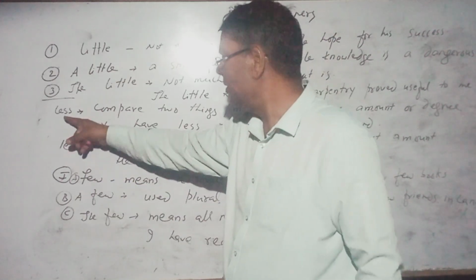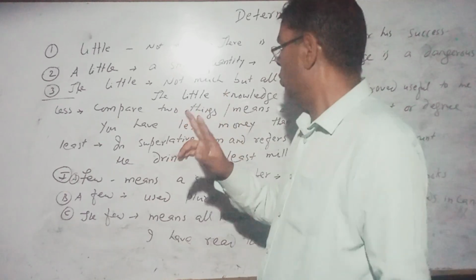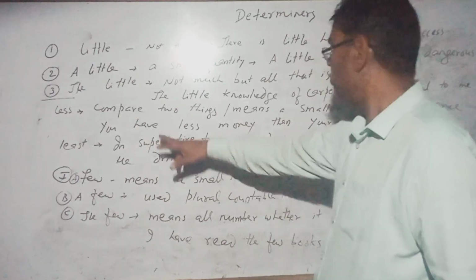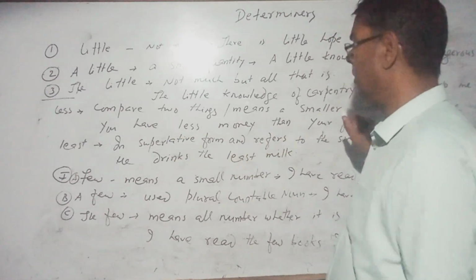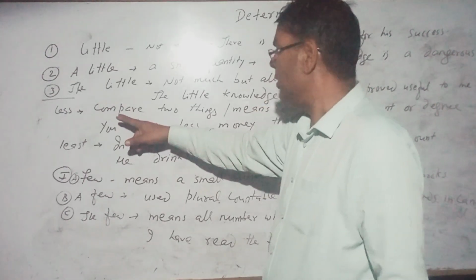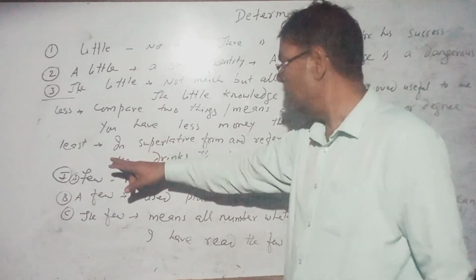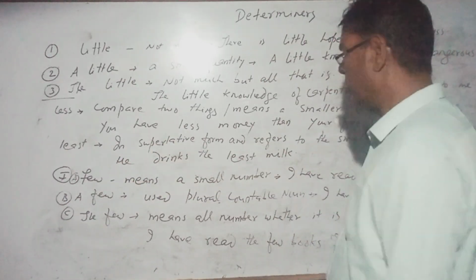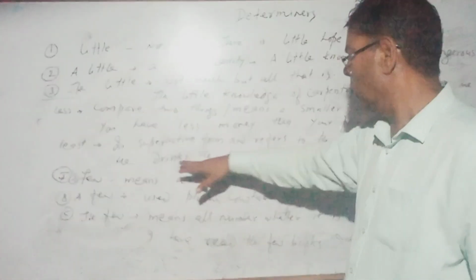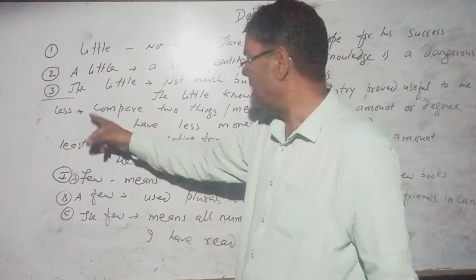Now, as you know, less is the comparative degree of little. Less means, when we compare two things, a small amount or degree. You have less money than your friend. As you know, it is used for uncountable nouns when we compare two things. Least, as you know, is in superlative degree and it refers to the smallest amount. He drinks the least milk, meaning a very small amount. So it is all about the use of little, a little, the little, less, and least.